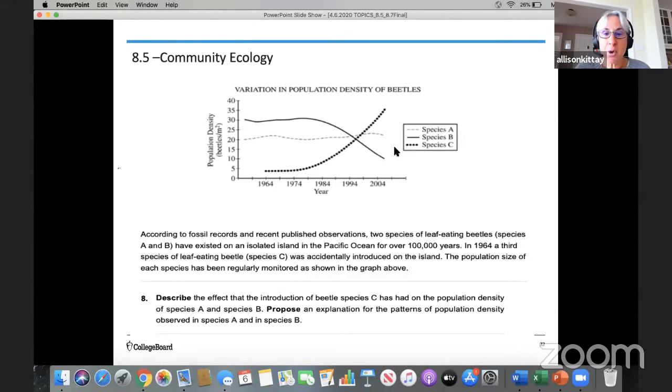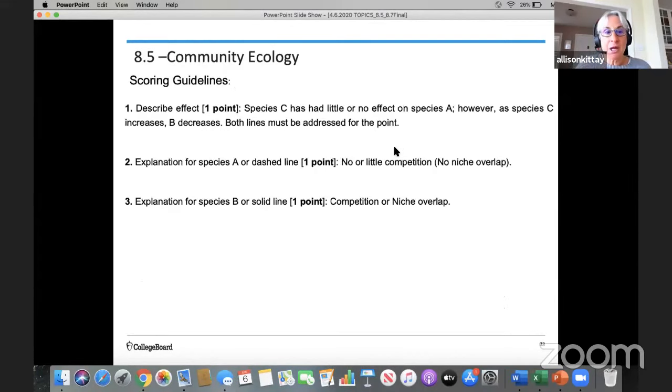Okay, so as species C gets introduced, what happens to species A? Doesn't really change much, right? Species B, we can see that there is a decline in that line. All right, so let's take a look at the scoring guidelines for this, because we're going to describe that and propose an explanation. So first of all, species C had little effect on species A because its graph didn't change.